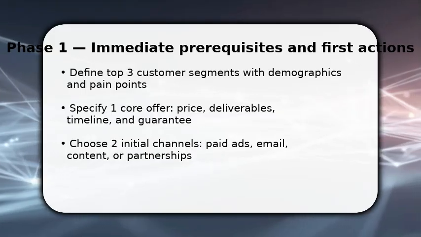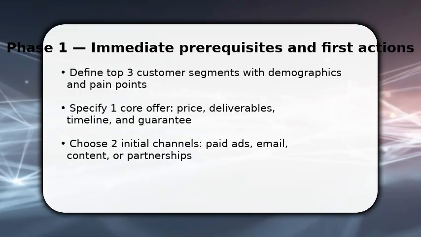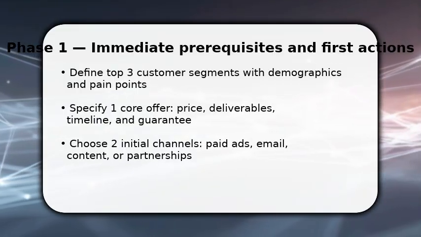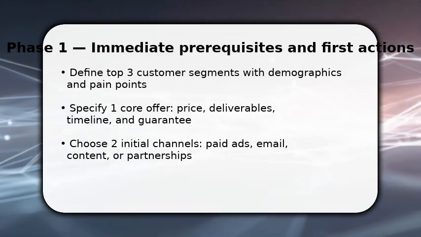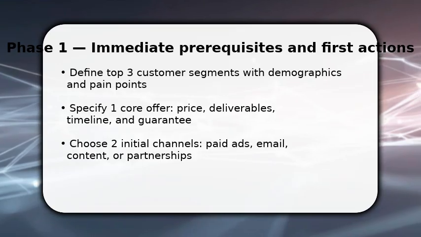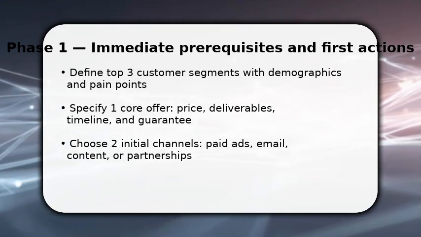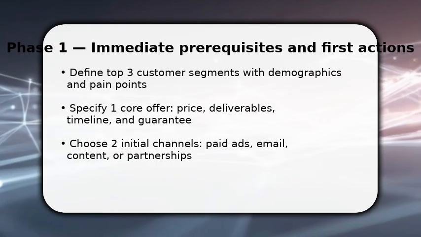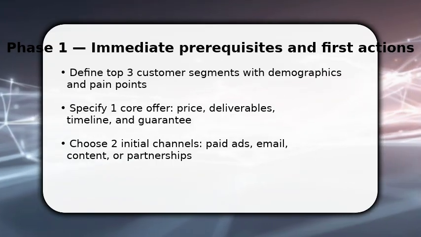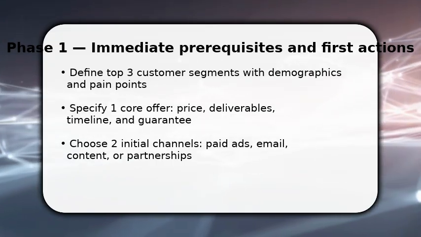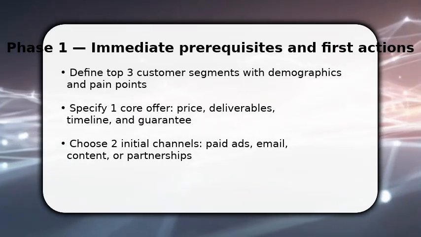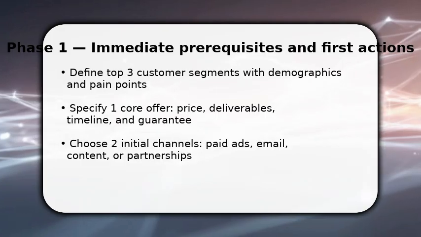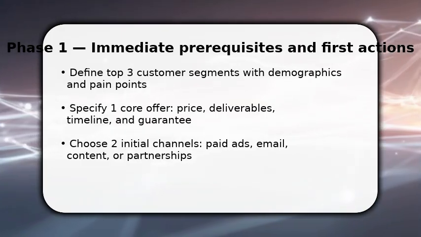You begin by narrowing who you sell to and what you sell. This prevents wasted reach. First, pick the top 3 segments and write one clear value proposition per segment. Next, create a concise offer with price, deliverables, timeline, and a simple guarantee so prospects can decide fast. Finally, select 2 channels to test immediately: paid ads or email versus content or partnerships, and allocate a small, measurable budget so you can learn quickly.